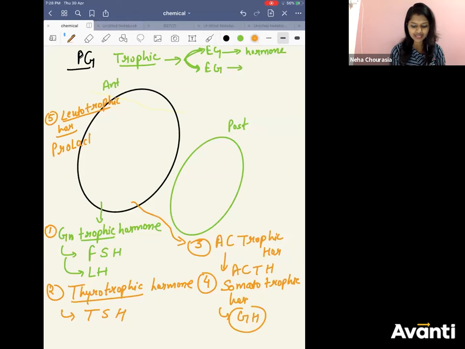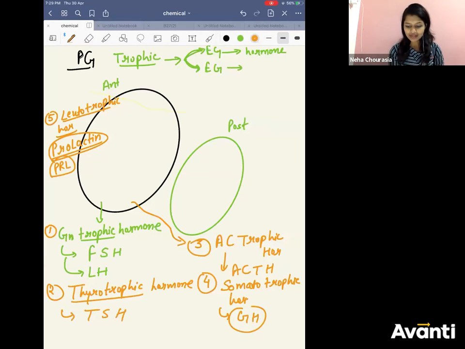Or you can also say it is lactotrophic hormone, right? Because it will induce the formation of milk, lactose. Milk has lactose sugar, no? Prolactin, PRL. It will act on your mammary gland and then synthesis of milk will take place, right? Any hormone which we missed?